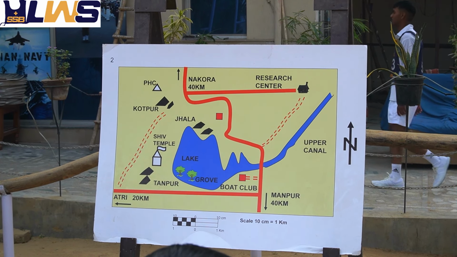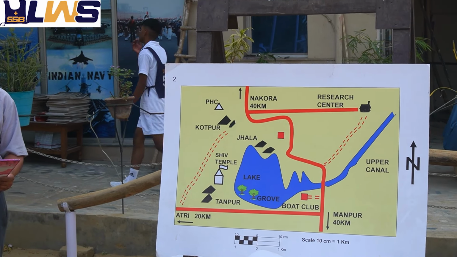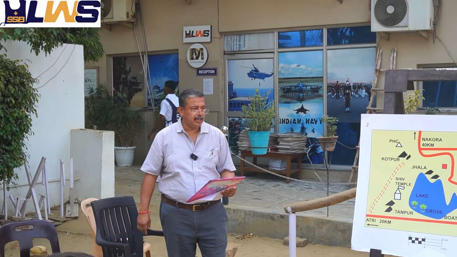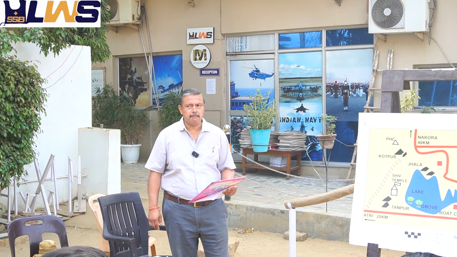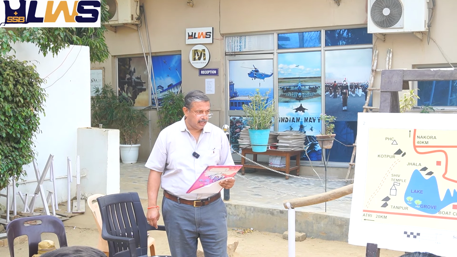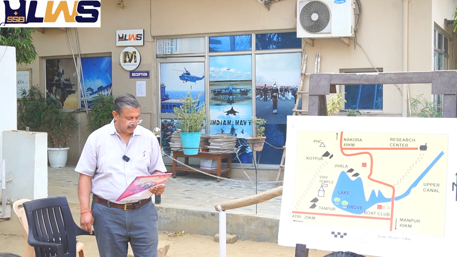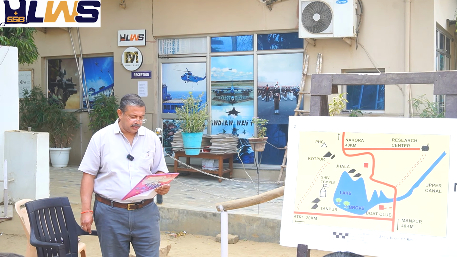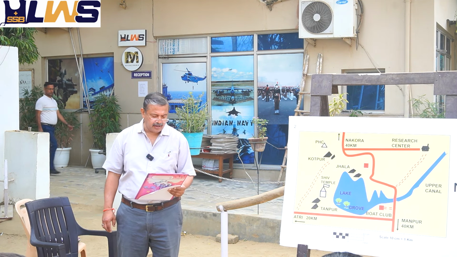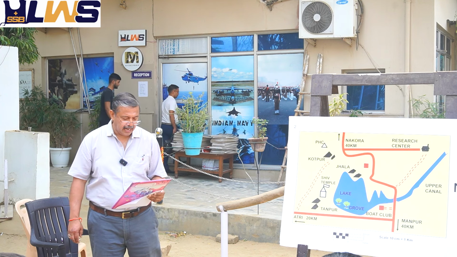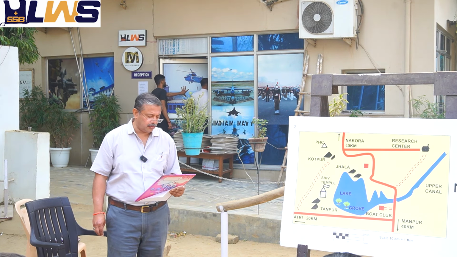Two of your friends who went for a ride in the lake near the grove in a motorboat discovered a man lying there. He was bleeding profusely. You understand the word profusely? They immediately rushed to rescue him. The man told them that he was a farmer from village Jhala and he had come to collect coconuts from the grove.